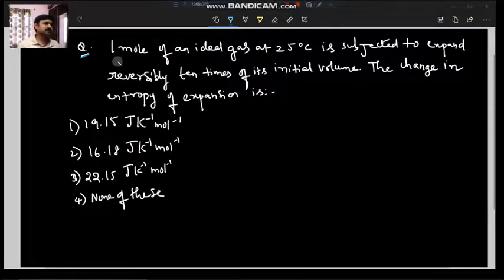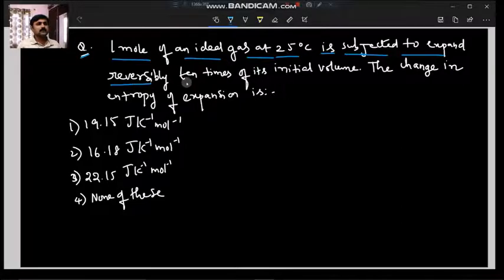See this question: 1 mole of an ideal gas at 25 degrees Celsius is subjected to expand reversibly to 10 times its initial volume.